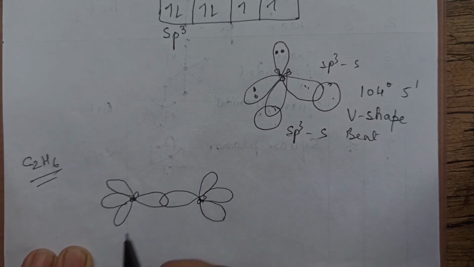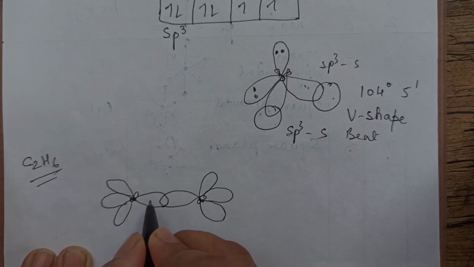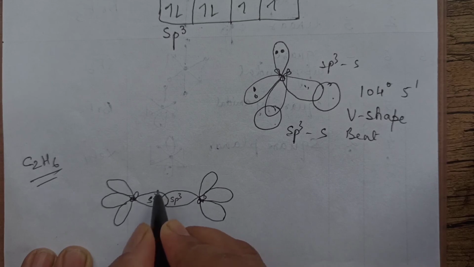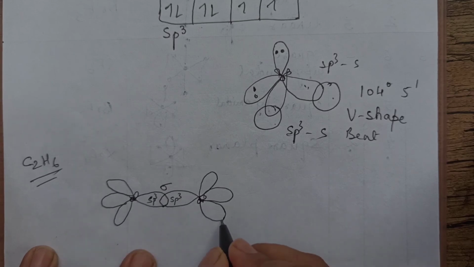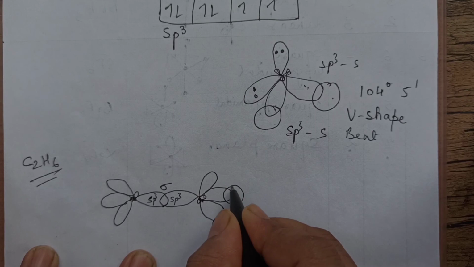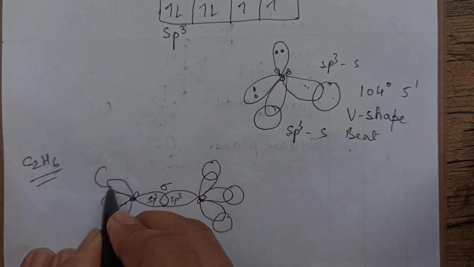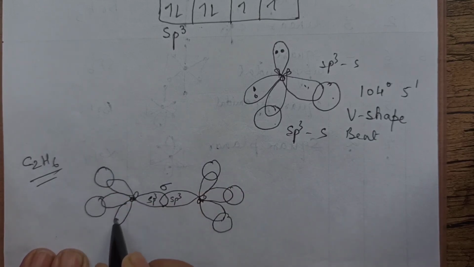This is one sigma bond between what? sp3 of one carbon with sp3 of another carbon. This is one sigma bond. And here 1s, 1s, 1s, 1s, 1s and 1s.